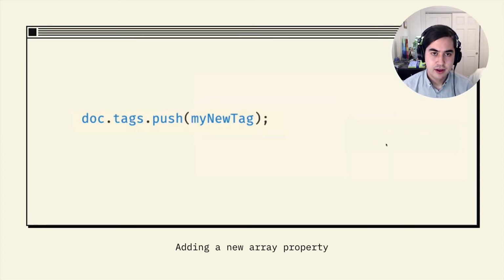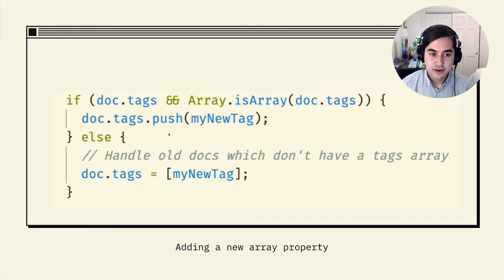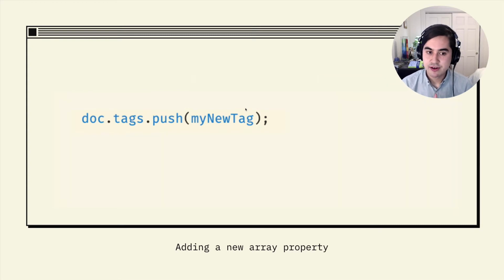So in our app, we might have some code that looks like this, that loads a document and adds a new tag. And without a layer like Cambria, we have to write a lot of guard code around that to make sure that it doesn't cause an exception. Things like checking that the property exists and making sure that it's an array. But if we've loaded the data through Cambria and we know that it conforms to our schema, then we can get rid of that code and return to just that one simple line.